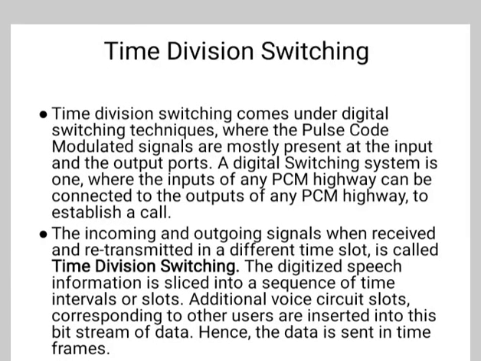Now the time division switching. The time division switching comes under a digital switching technique where the pulse code modulated signals are mostly present at the input and the output port. A digital switching system is one where the input of any PCM highway can be connected to the output of any PCM highway to establish a call. When incoming and outgoing signals are received and retransmitted in different time slots, it is called time division switching.